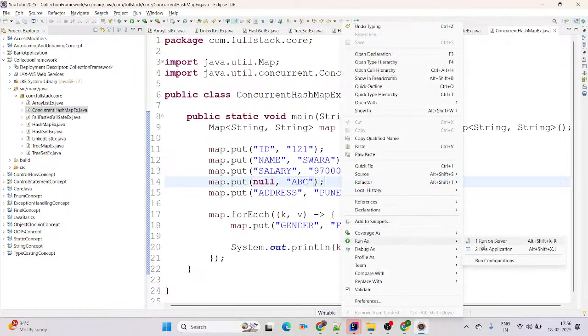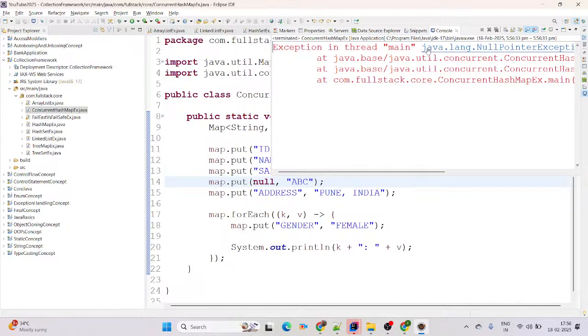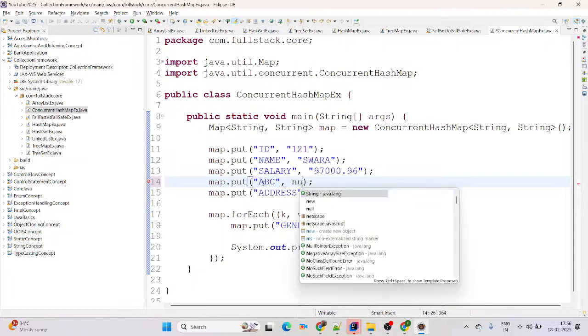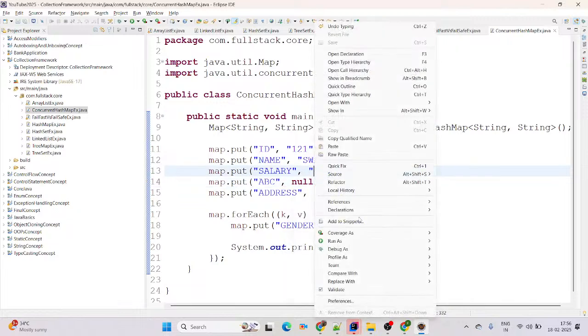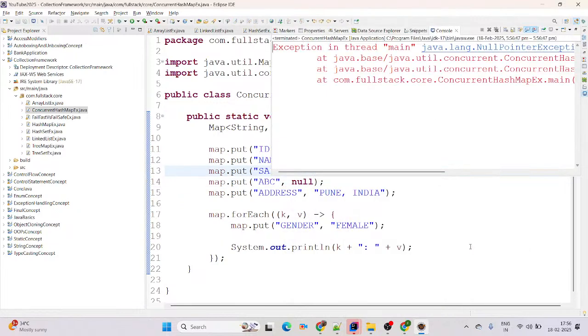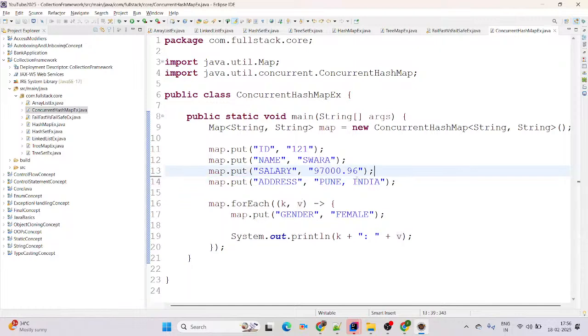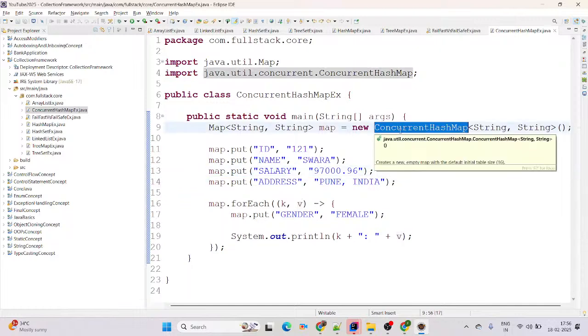See on screen. Run as Java application. Which exception does it give us? Null pointer exception. If you give a key but the value you add is null, then also it will give us a null pointer exception. See on screen. Run as Java application. Which exception? Null pointer exception. It means ConcurrentHashMap does not allow any null key or value, and ConcurrentHashMap is a fail safe iterator class in Java. It is used in a multi-threading environment to achieve thread safety.